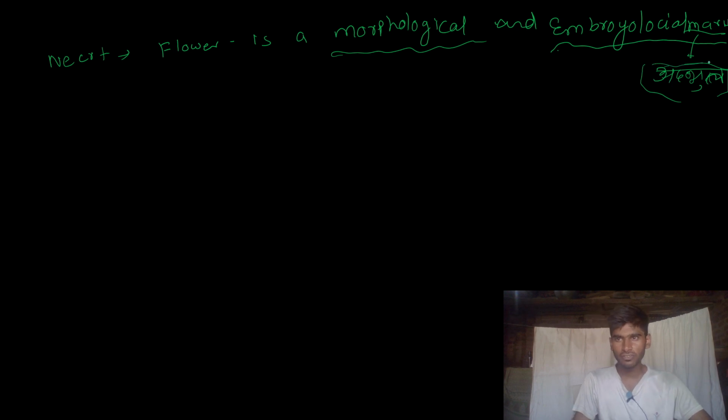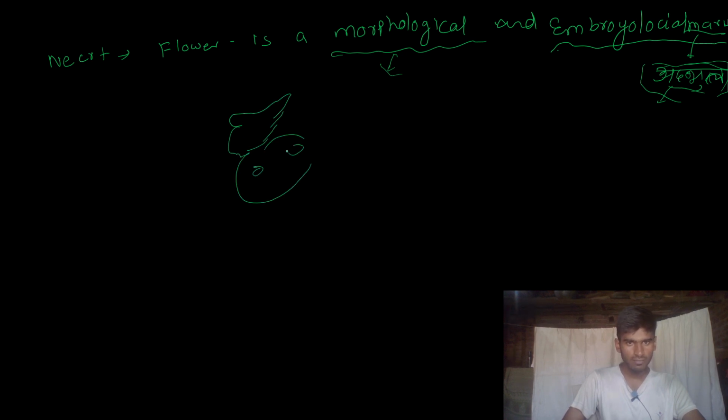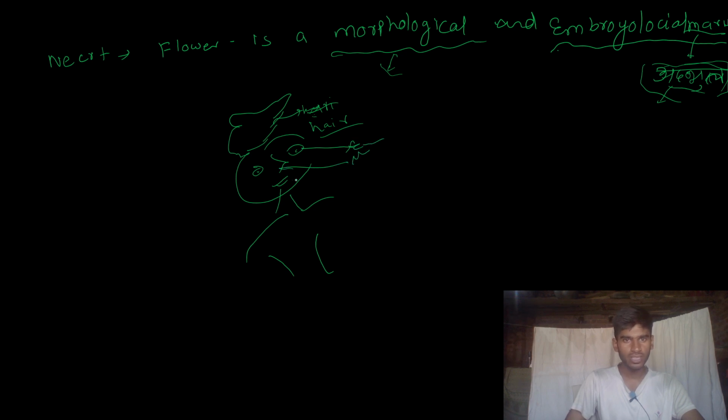Morphological means when you see the outside, as in a human. See, I make some diagram. This is my friend Rambabu. This is a human. First of all we see here the hair, the eyes, nose, this is the mouth, and this is the neck.